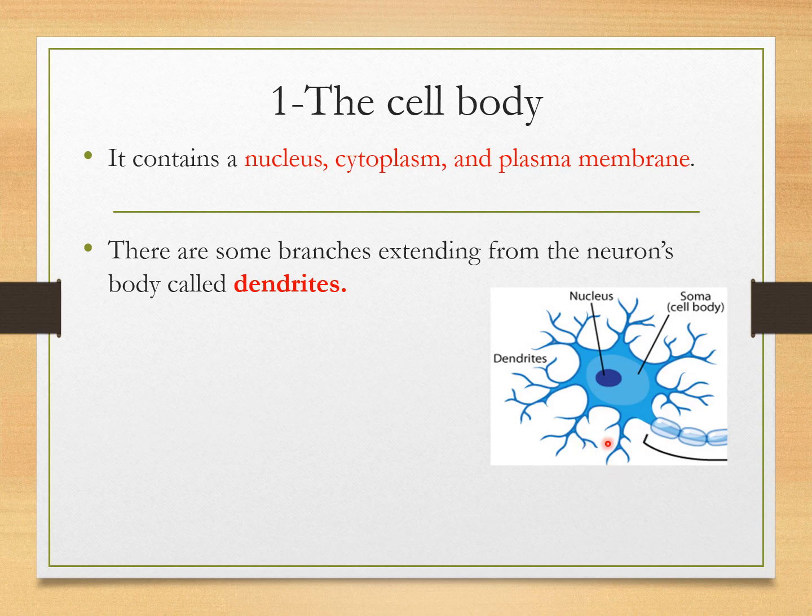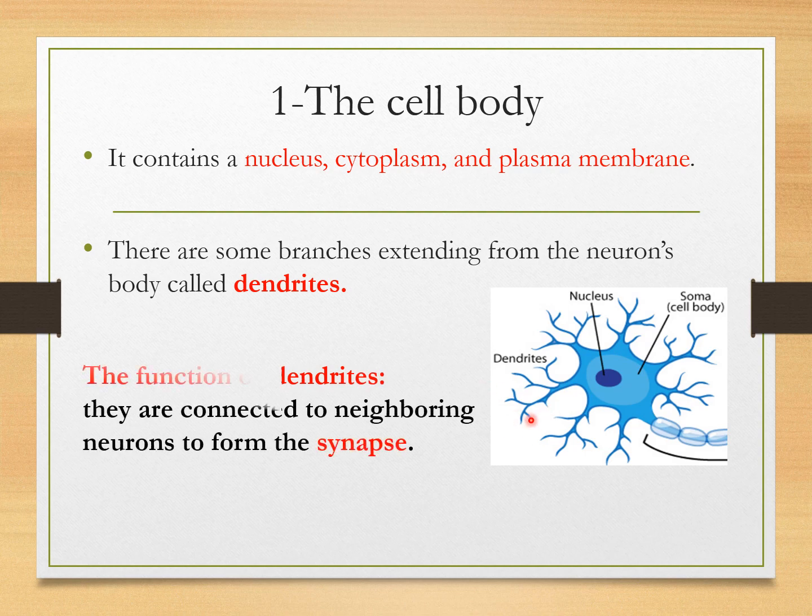The dendrites are the branches extending from the neuron's body.